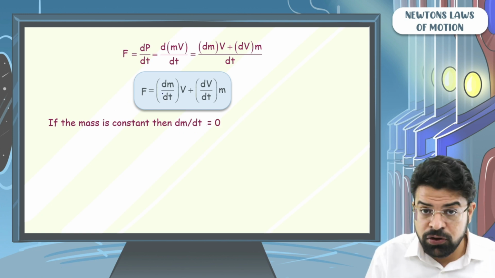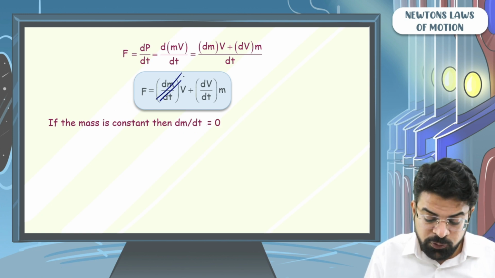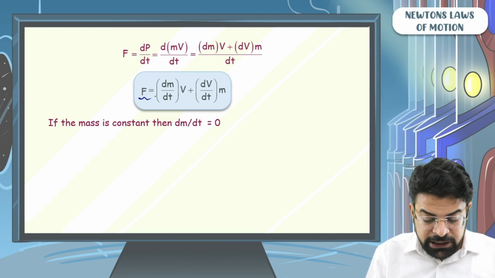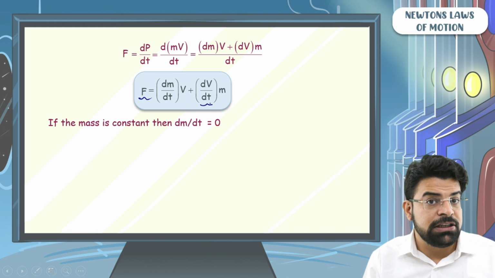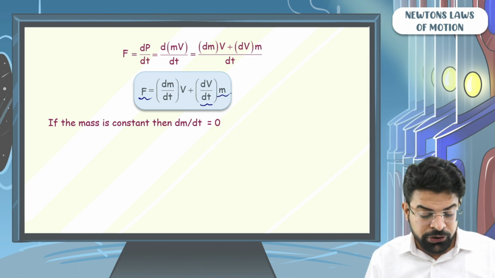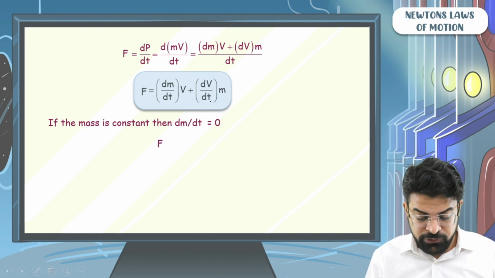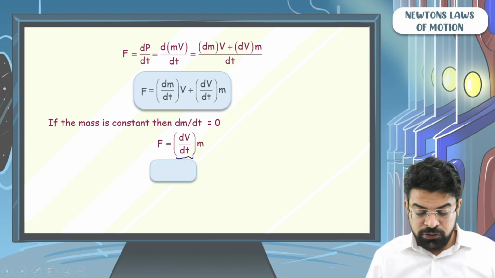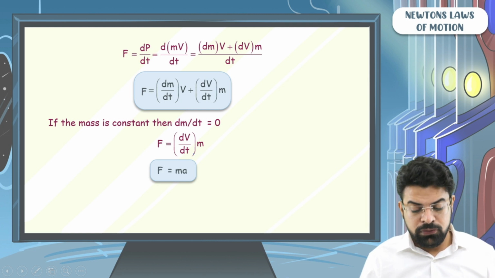Because of this, for a constant mass system, the first quantity itself becomes 0. So you can write the force acting equals the rate of change of velocity with respect to time multiplied by the mass. The rate of change of velocity with respect to time is nothing but acceleration. So we can even write F equals ma.